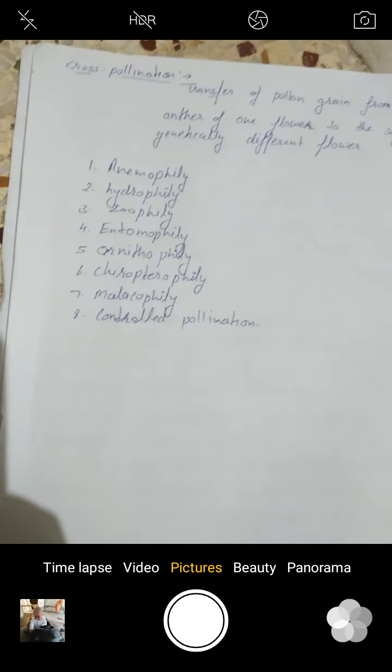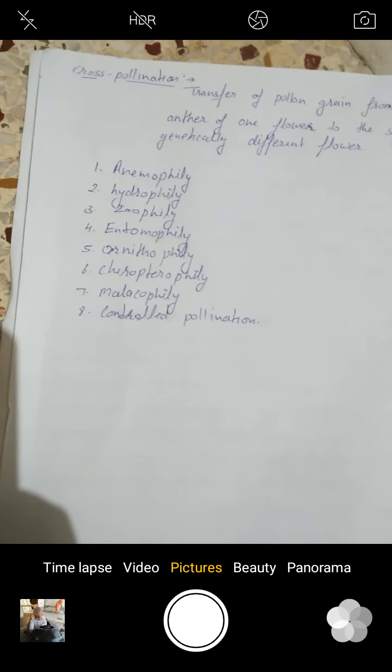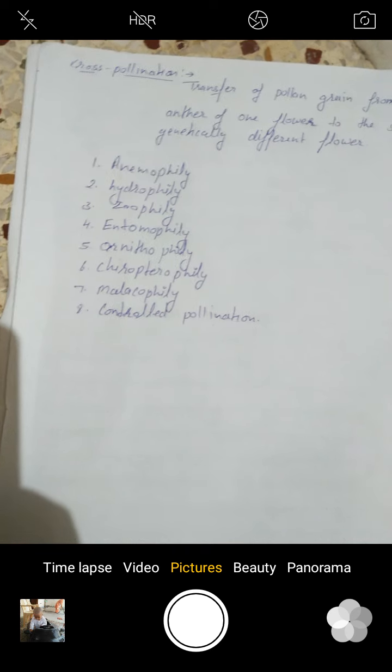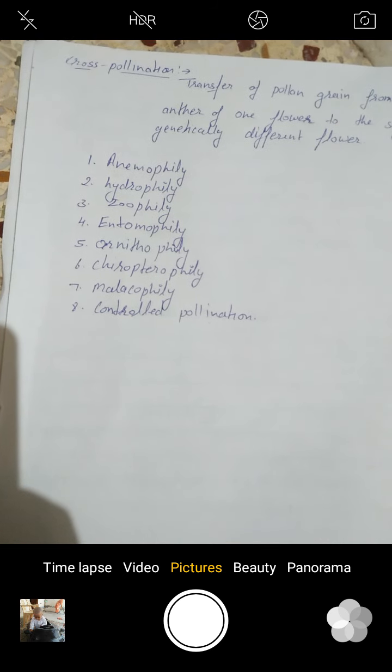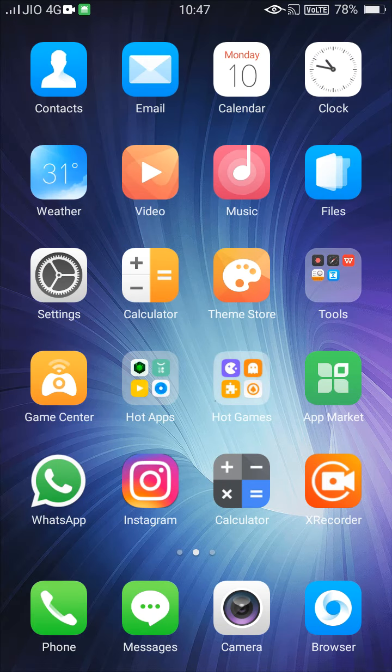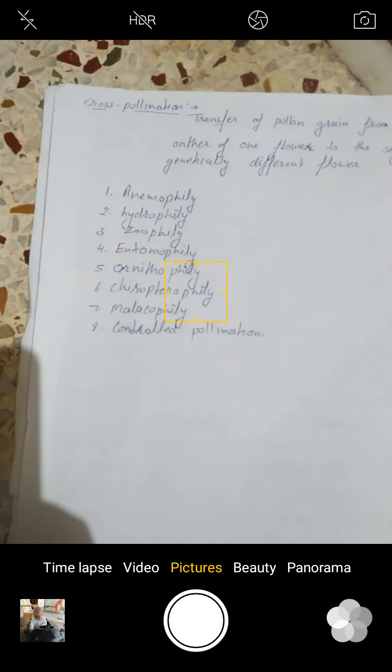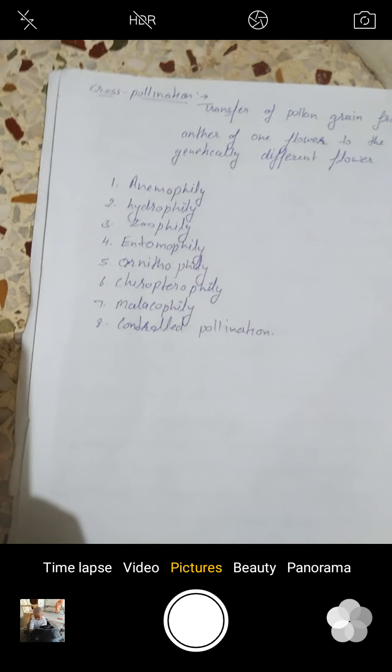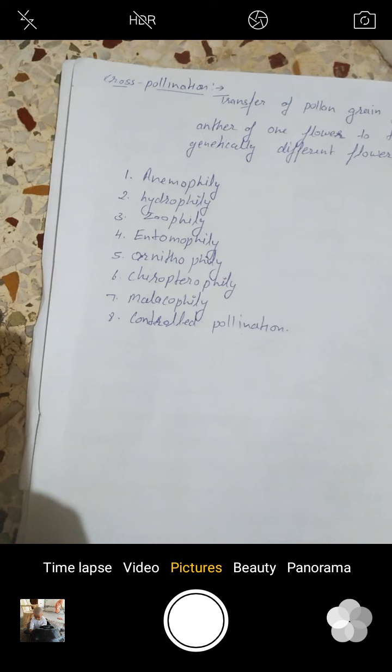Here are some characteristics of entomophily. The flowers are showy or brightly colored. The small flowers become conspicuous by their grouping. Most insect pollinated flowers have a landing platform.